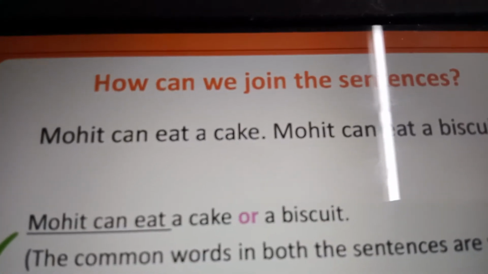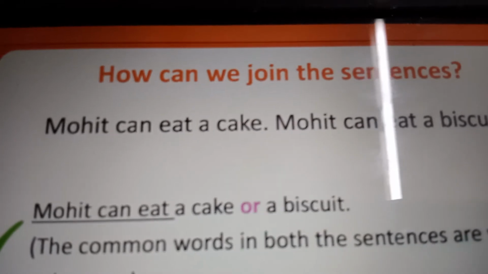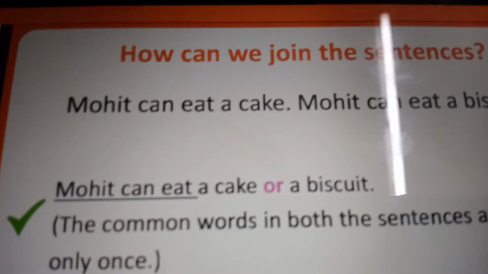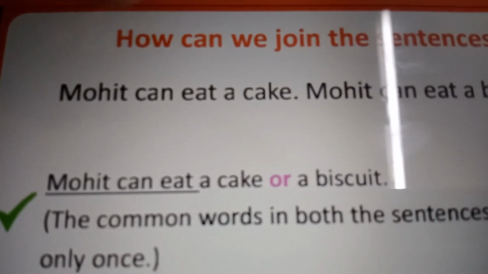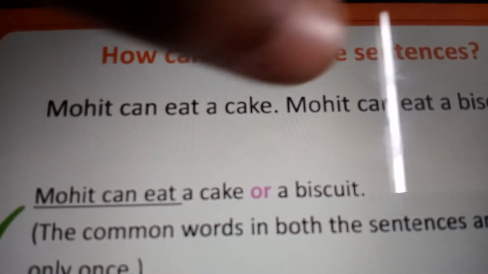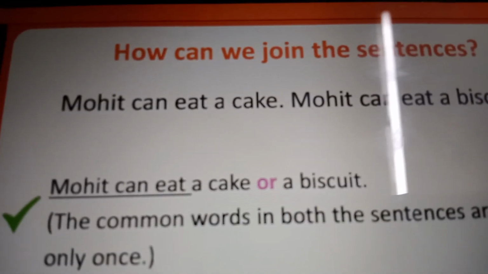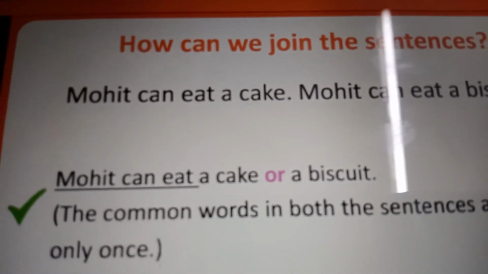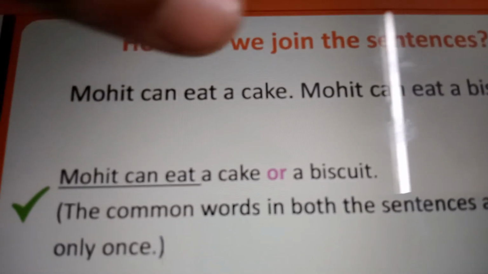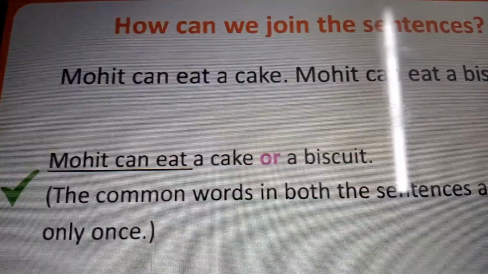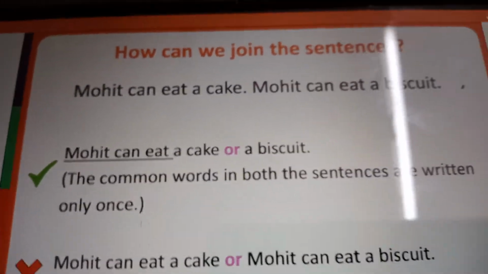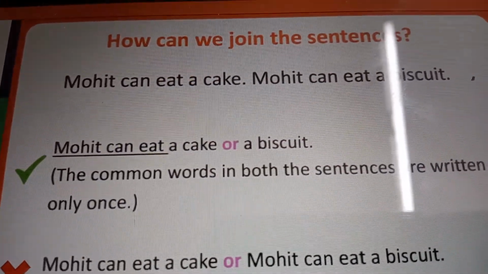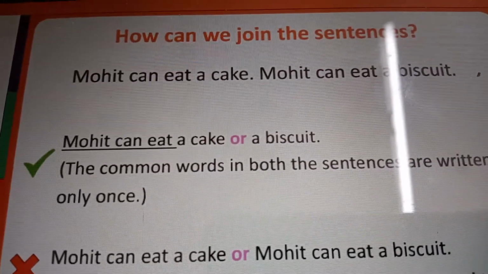Now see this, my dear children. Mohan can eat a cake. Mohan can eat a biscuit. Already I said here, Mohan can eat. There are two sentences, and we have to make only one. We write Mohan can eat only once, then cake or biscuit. The common words in both the sentences are written only once.